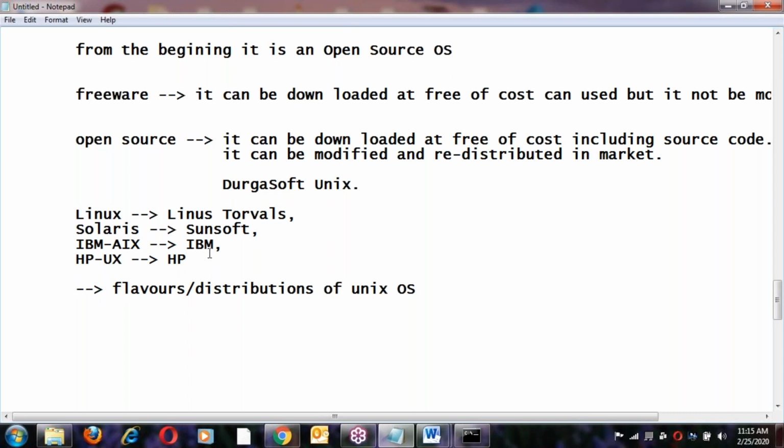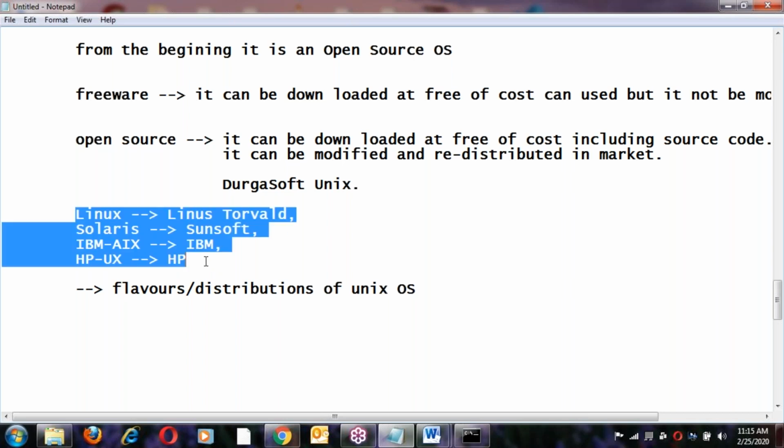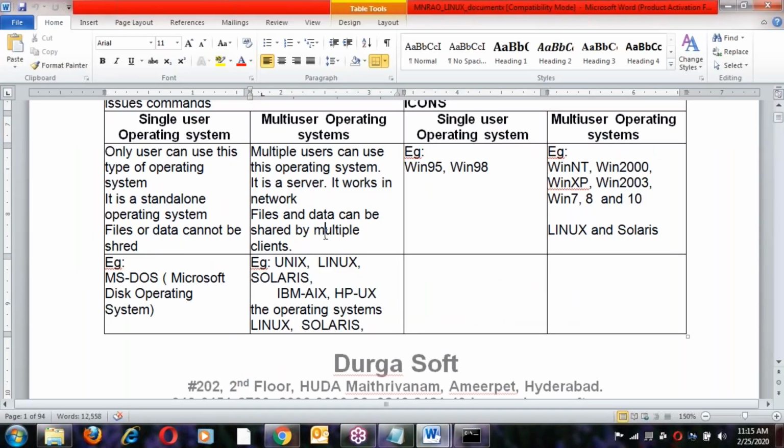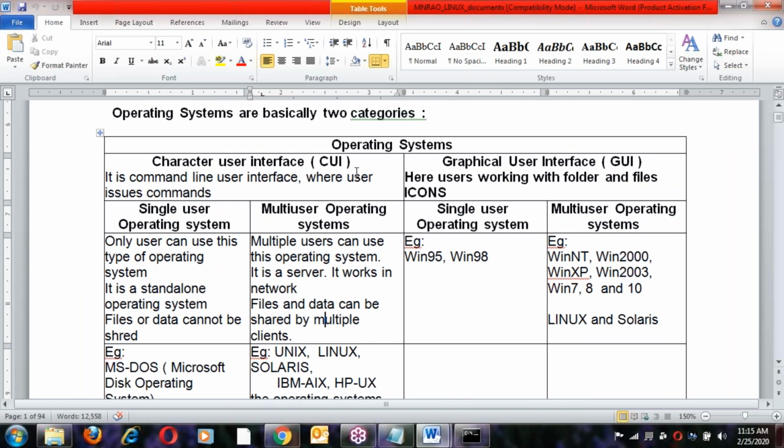Since Unix is open source, many companies took this source code, modified it and released it with different names. Linux was done by Linus Torvalds; the history of Linux we'll discuss later. Solaris from Sunsoft, IBM AIX from IBM, HP-UX from HP. So this is about Unix. In the document it's clearly explained.